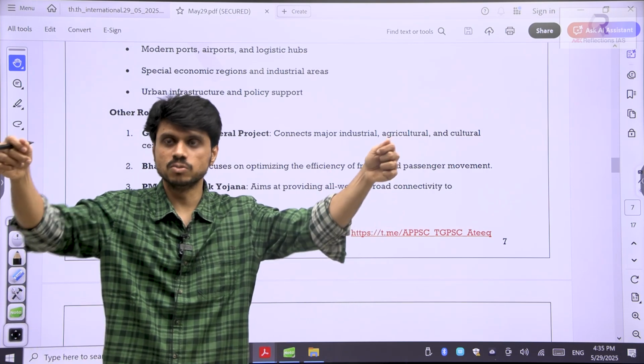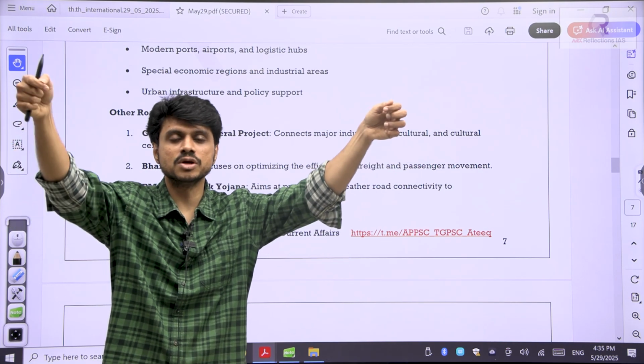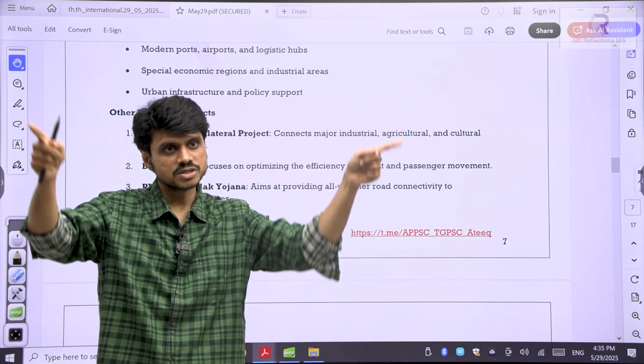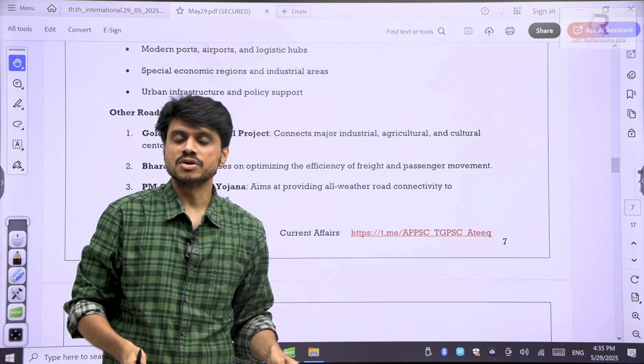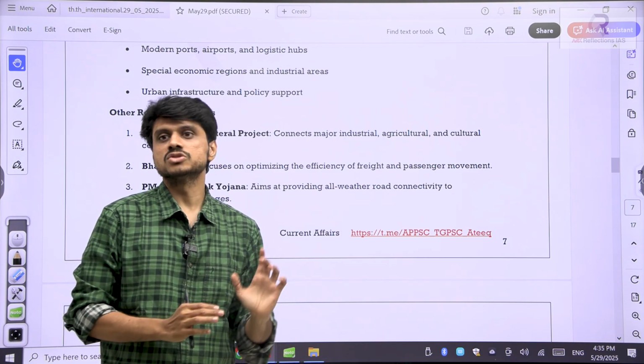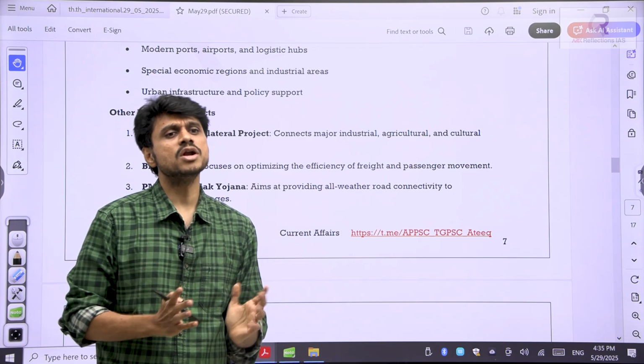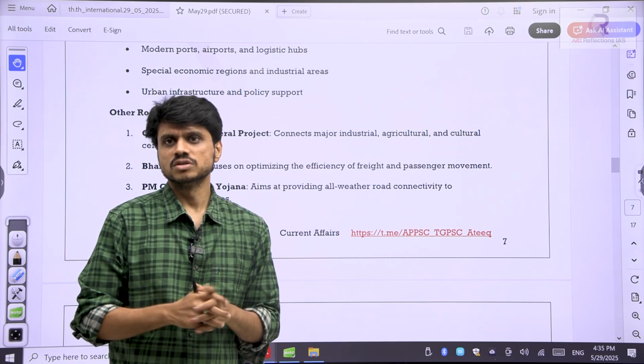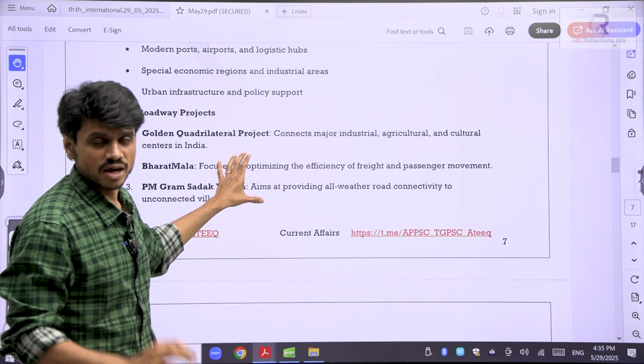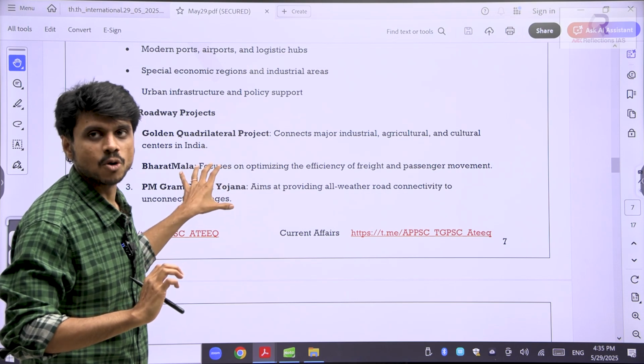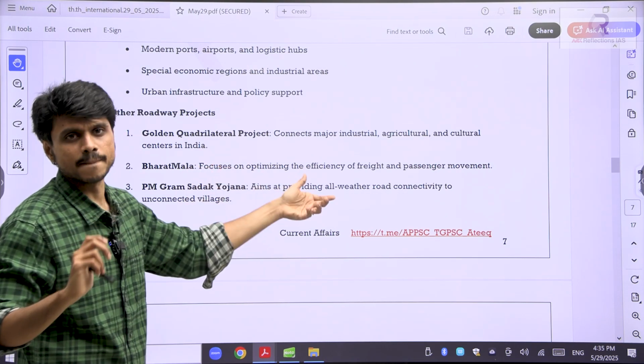Bharatmala. Okay, where do you generally have the mala? If you take the India map, you are adding like a mala. So basically, in the border areas, you are trying to develop the roads. Okay, so we are basically focusing on comprehensive road networks. These things we'll discuss later on. I have just given you this at this point so that you feel the connectivity.